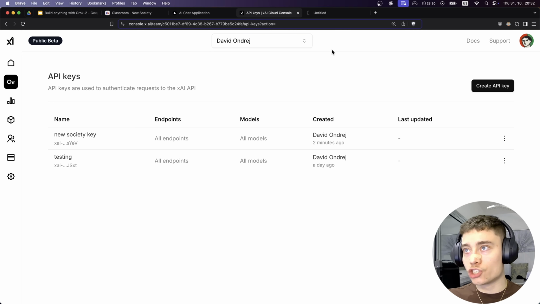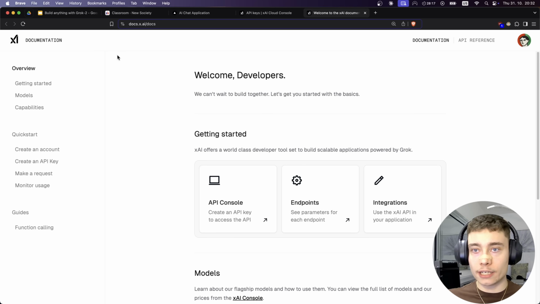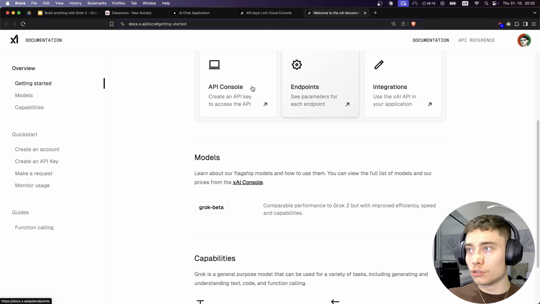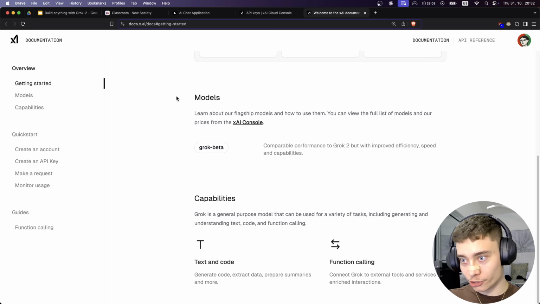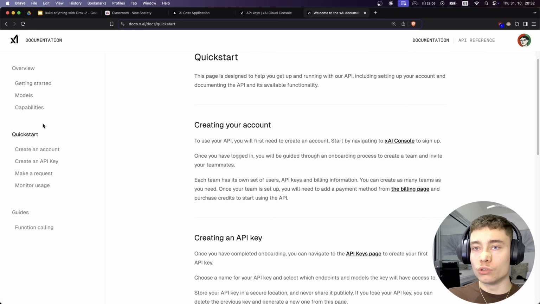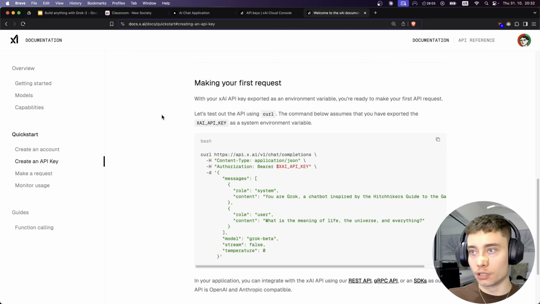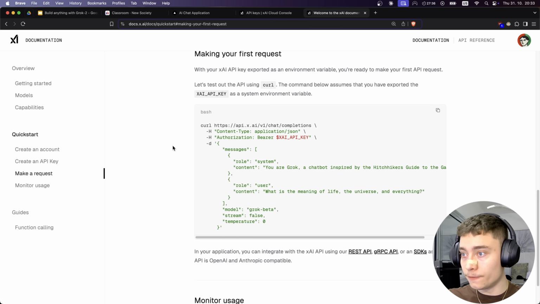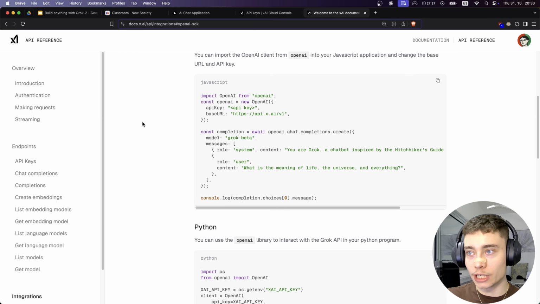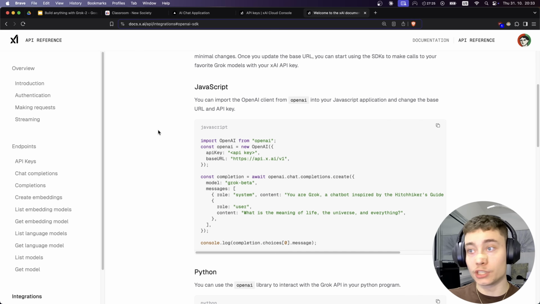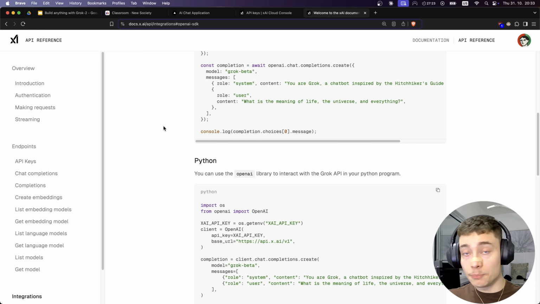We can complete this. Let's go back into docs. We need to go into documentation and see how to actually get a chat completion, right? So the easiest way is to use the OpenAI SDK, believe it or not. Honestly, I'm predicting that Elon will change this because of his beef with OpenAI. There is a way to do it with curl requests, but they also support different SDKs. So let's click on that. It's kind of hidden right now because I don't think they want people to use it. But hey, I'm going to link it below the video as well so you know where to find it, because if you're doing it for the first time, it can be a bit tricky to find this.